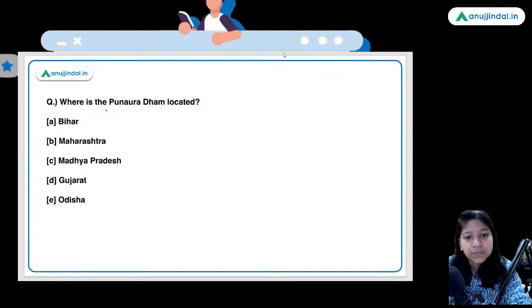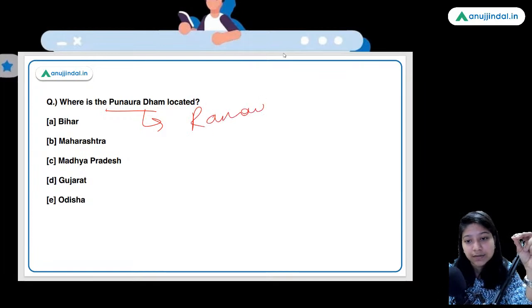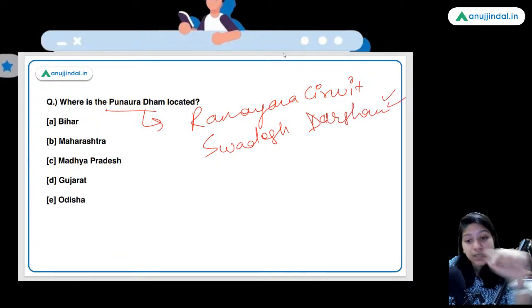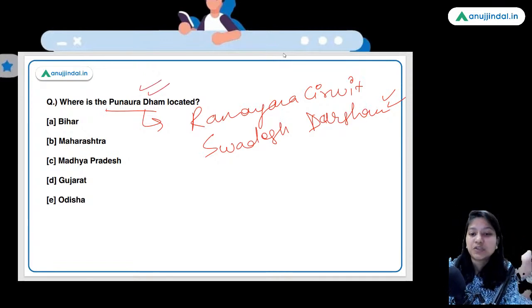Where is Ponura Dham located? So guys, this Dham has recently been added to the Ramayan circuit of Swadesh Darshan scheme. So here, what is your responsibility to cover this scheme thoroughly? Swadesh Darshan scheme, because this dham has been added into the Ramayan circuit of this.